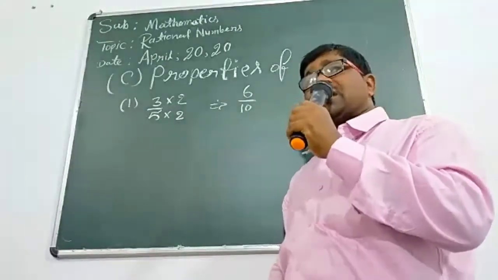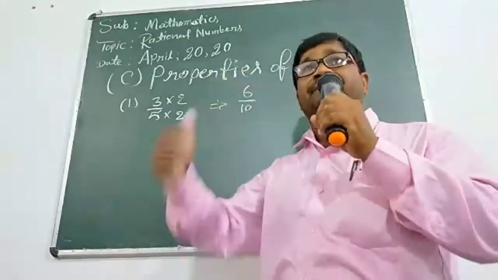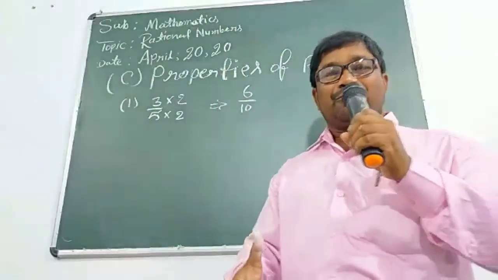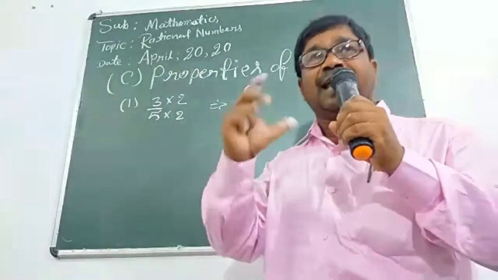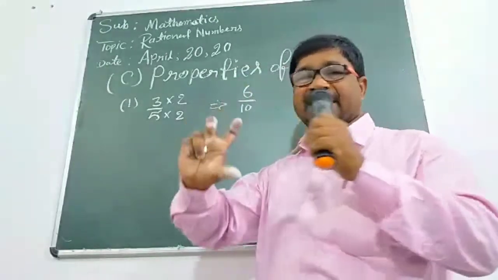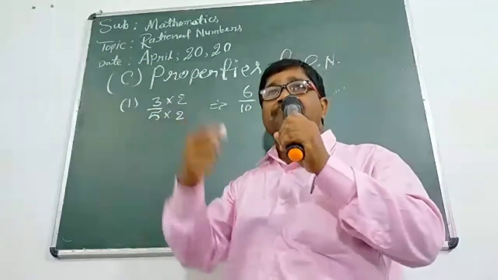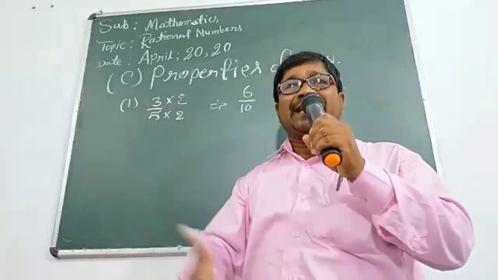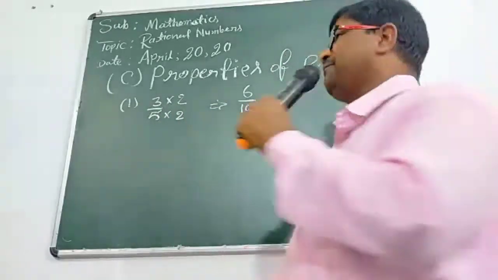Now, we should try to select some equivalent rational numbers. Mind the word from your earlier class: equivalent. Equivalent fraction. When we multiply or divide the numerator and denominator of a fraction by the same number, we get another fraction. That type of fraction is called an equivalent fraction.